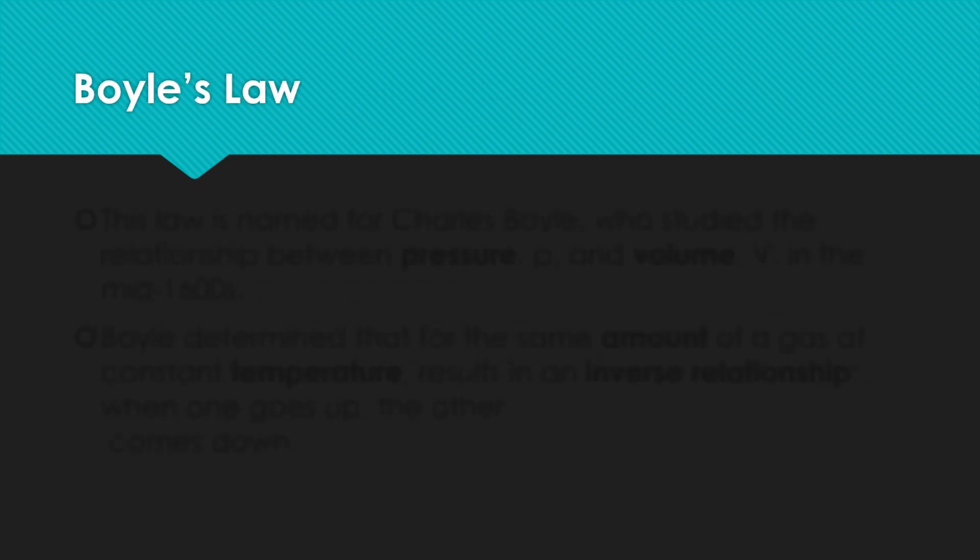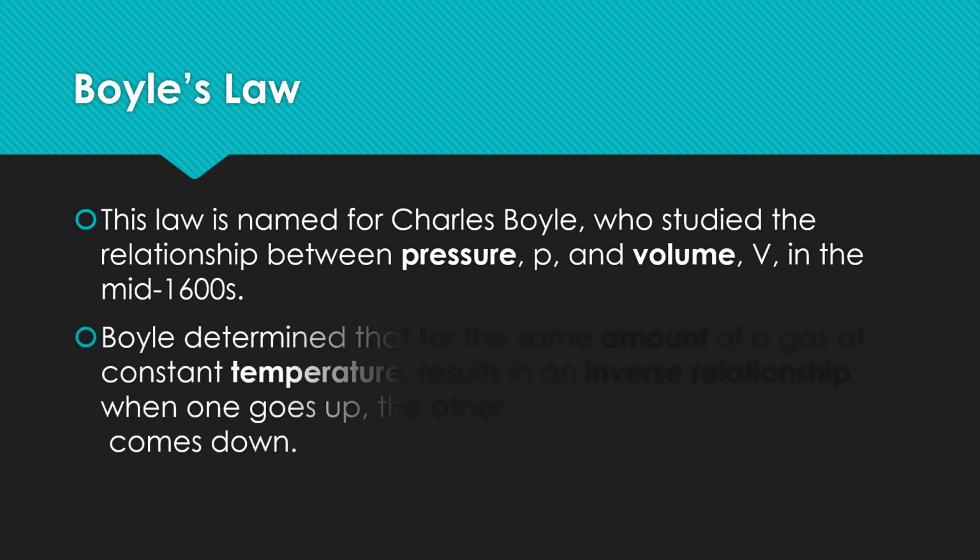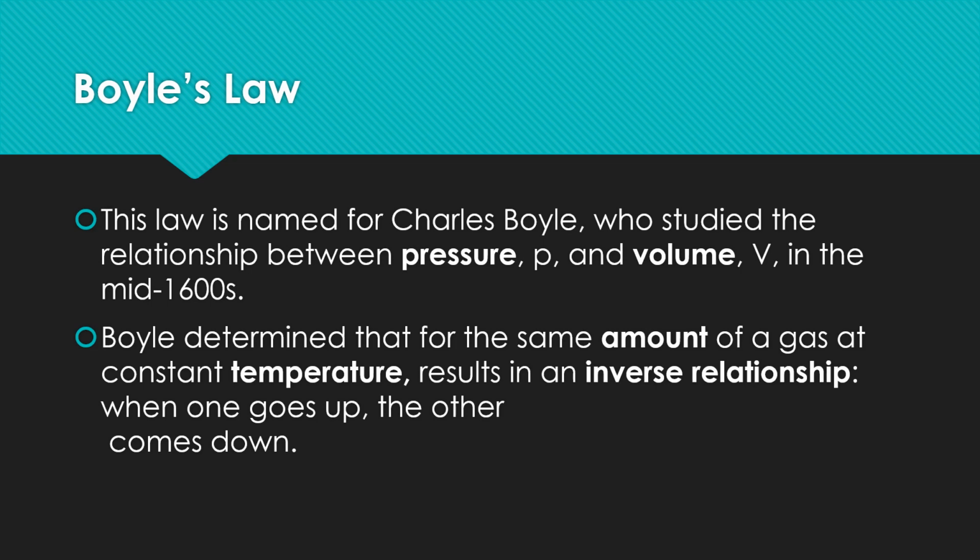The first law of gas is Boyle's law. This law is named for Robert Boyle, who studied the relationship between pressure and the volume of gas around the mid-16th century. Boyle determined that for the same amount of a gas at constant temperature, there is an inverse relationship. When one goes up, the other comes down.